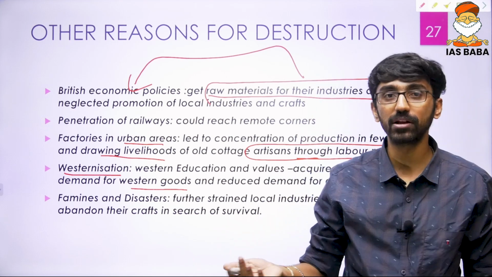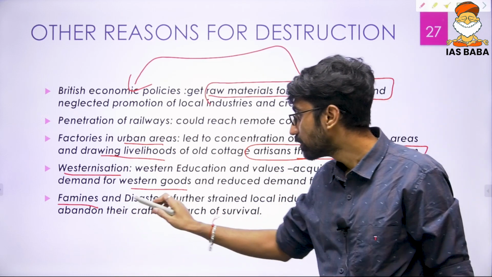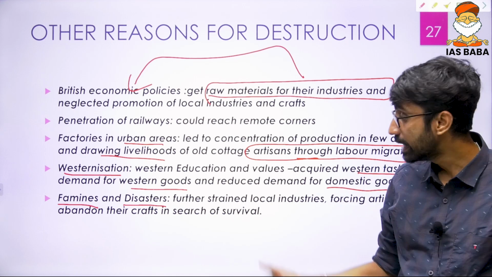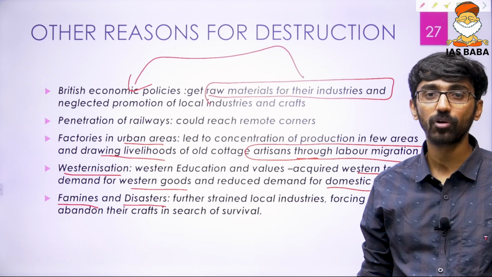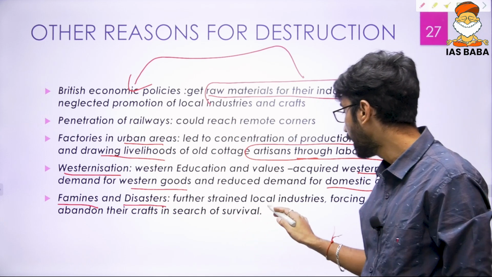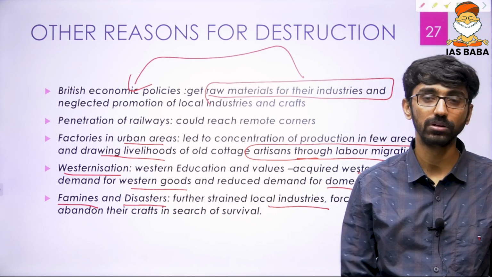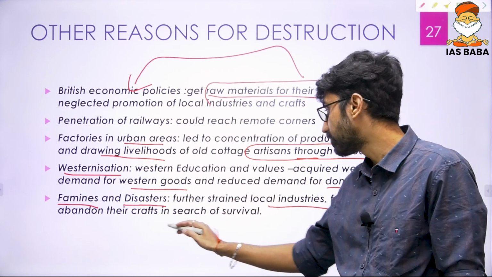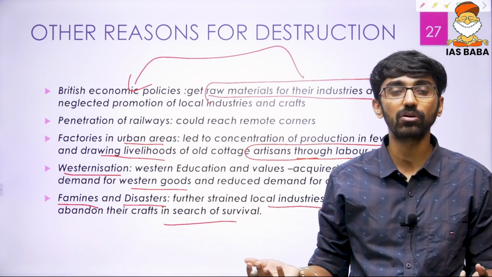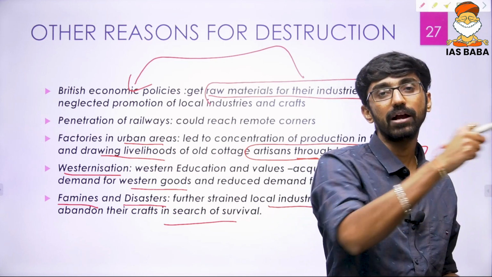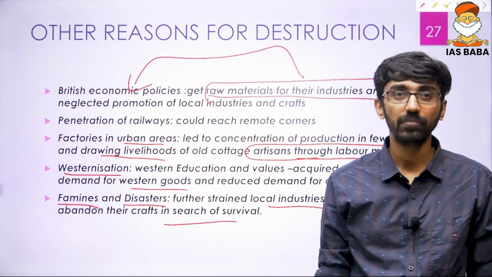On top of that, British economic policies caused a lot of famines that led to destruction of livelihoods. And at the same time, a lot of natural disasters happened. Because the Indian economy depends upon climate a lot, and that strained the local industries also. And that led to abandoning their own livelihood, their profession, their crafts in search of new survival. That new survival could be in these factories also, again mostly British controlled. And for the new survival, they had to harp back on Indian agriculture, which was already fragmented, which was becoming more and more uneconomic. So these are the reasons.